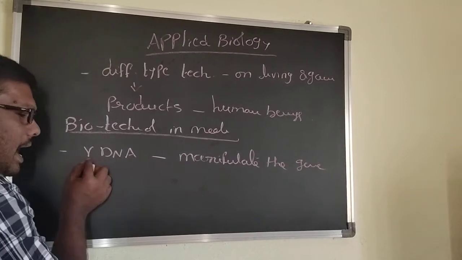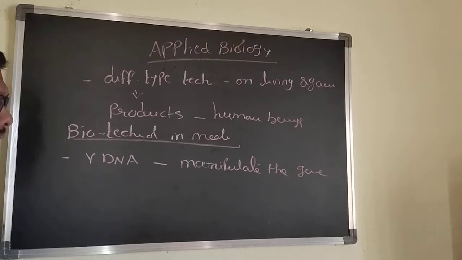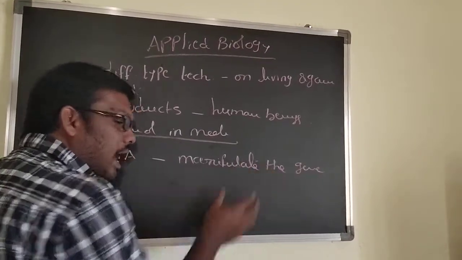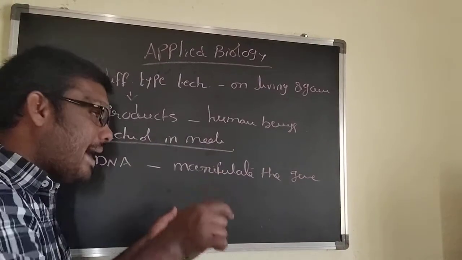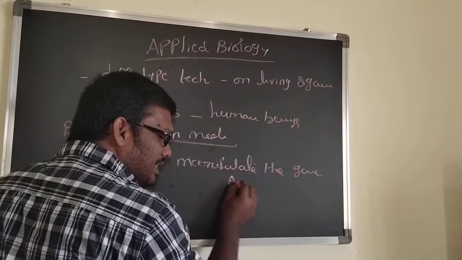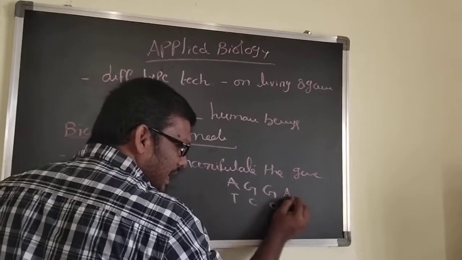R indicates recombinant DNA technology, which is mainly useful for manufacturing or manipulation of the gene. Manipulation of the gene means, suppose there is a sequence AT, GC, GC, AT.